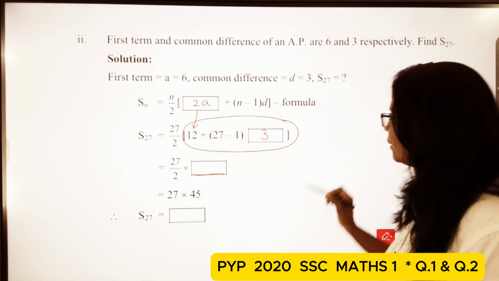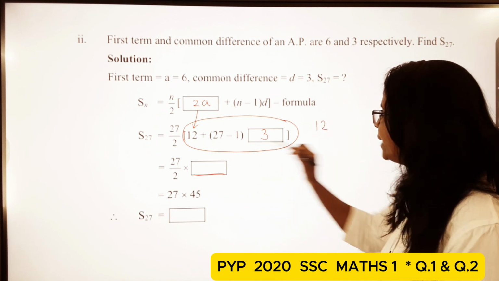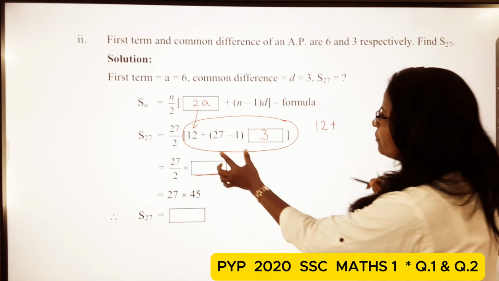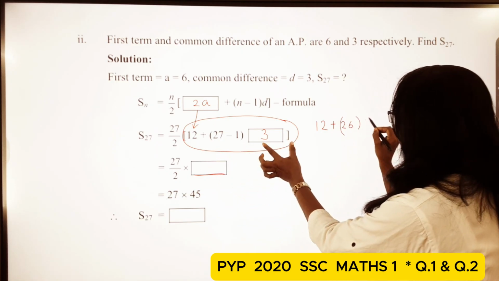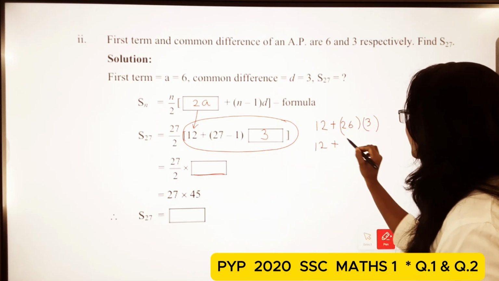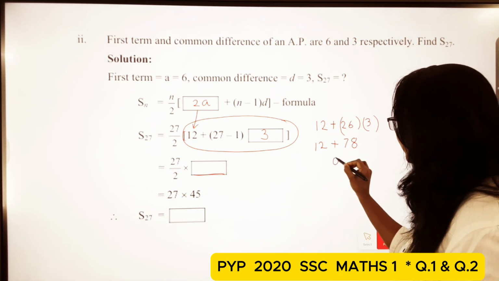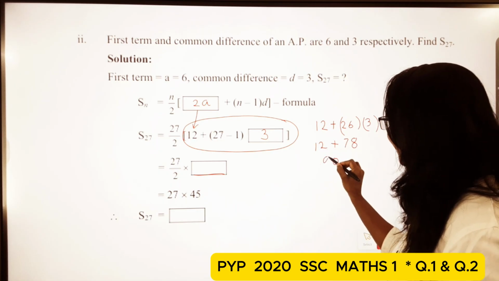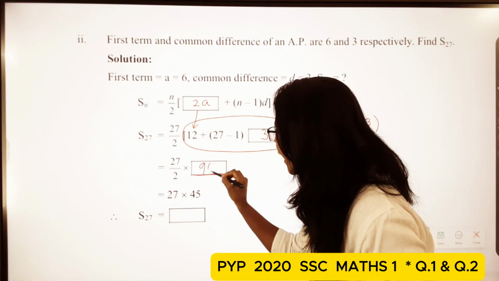In the other page or the rough page, you can calculate this. That is 12 plus 27 minus 1, that is 26, and multiply 3. So here 26 multiply 3 is 78. So 12 plus 78 is 90. Okay. So here we write 90.